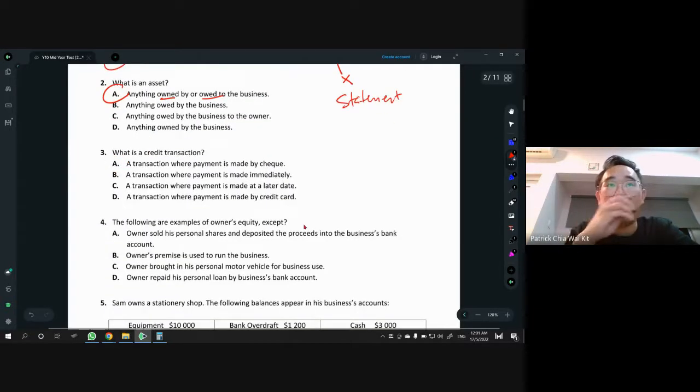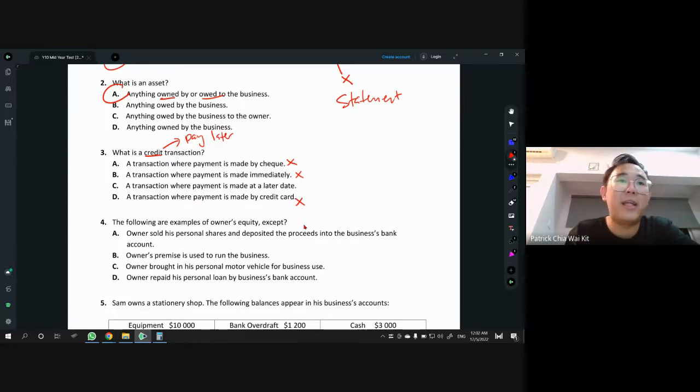Right, number 3. What is a credit transaction? The word credit means pay later, right? Owe first and pay later. This one means pay later, which means when it happened, there's no money involved at all. So A, where the payment is made by cheque, nope. Where the payment is made immediately, nope. Where the payment is made at a later date, and then is it made by credit card? No, no. Always remember that it has nothing to do with credit card, even though you see the word credit there. So the answer is C, pay at a later date.